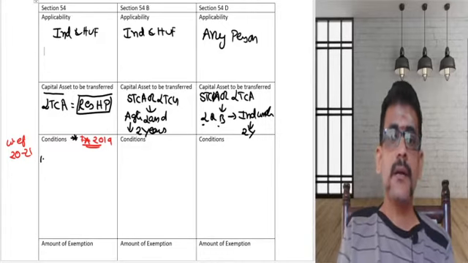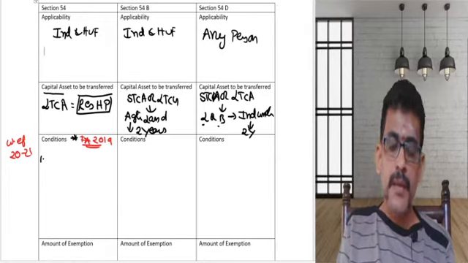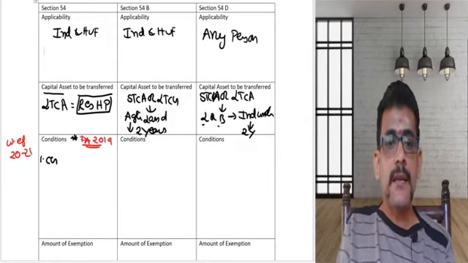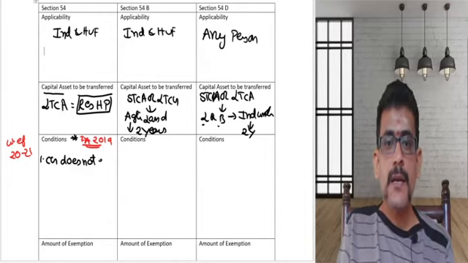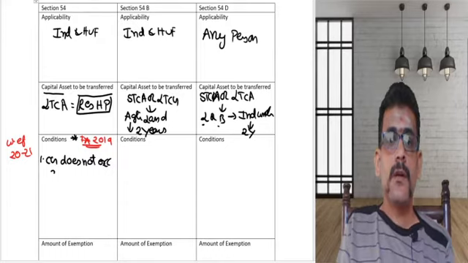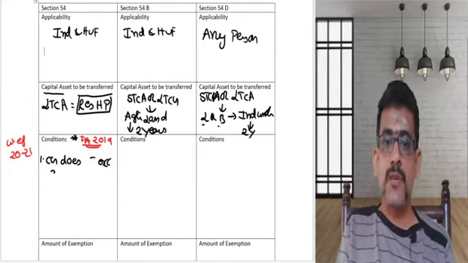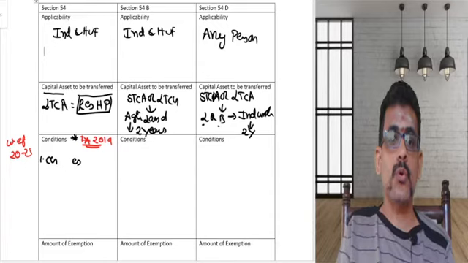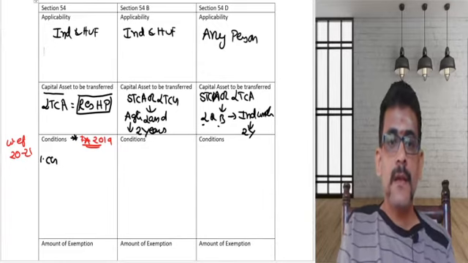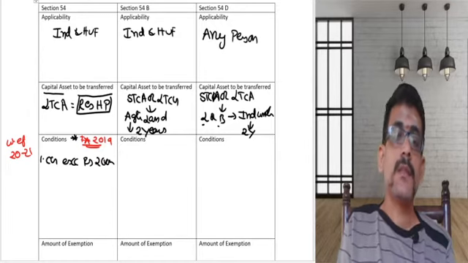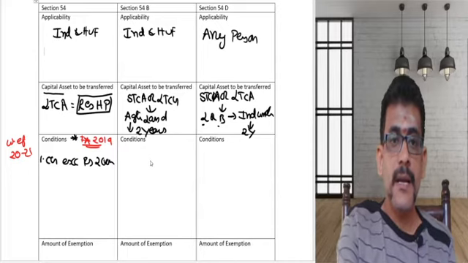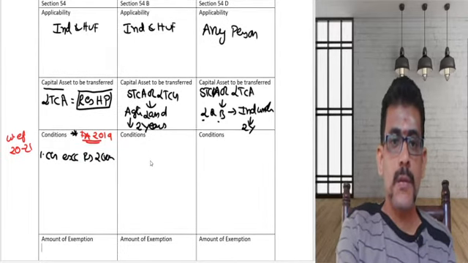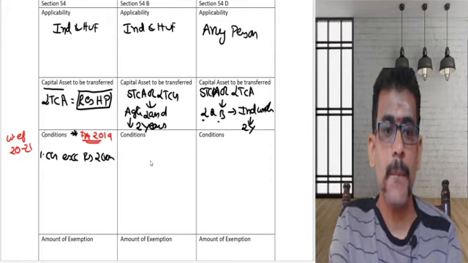It says that if capital gain does not exceed what? Capital gain exceeds 2 crores. First let us see the case where capital gains exceed 2 crores. The provision is going to be different. Where capital gain does not exceed 2 crores, the provision is again going to be completely different.